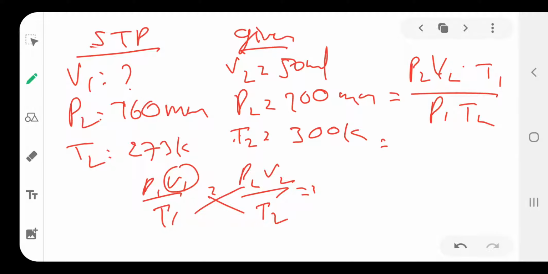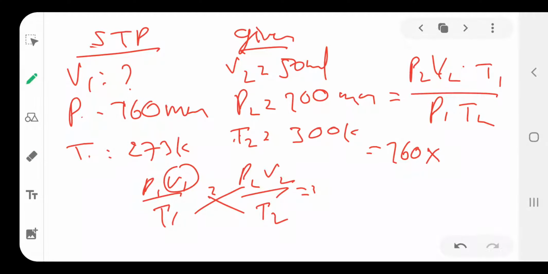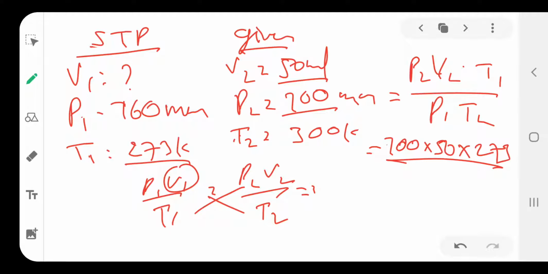Now substitute the values: P2 is 700, V2 is 50, T1 is 273, divided by P1 value 760, T2 value 300.